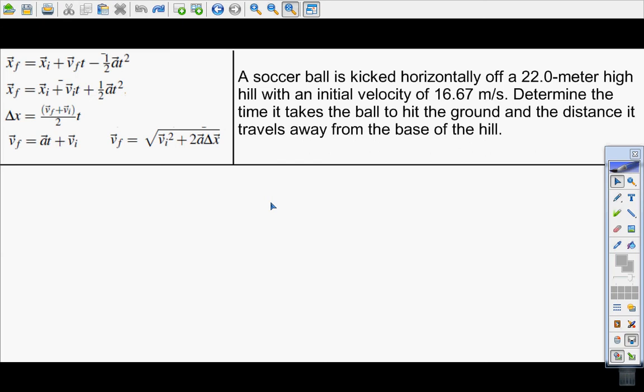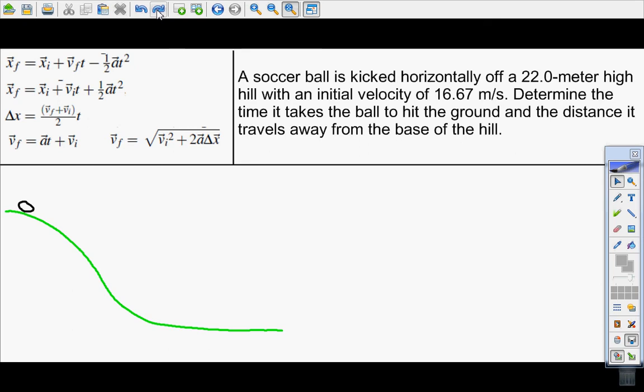So let's go ahead and start off with the problem. A soccer ball is kicked horizontally off of a 22-meter high hill with an initial velocity of 16.67 meters per second. Determine the time it takes the ball to hit the ground and the distance it travels away from the base of the hill. Alright, so let's go ahead and set up the problem.